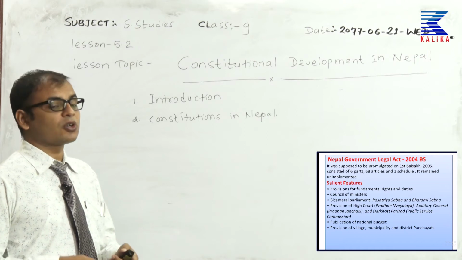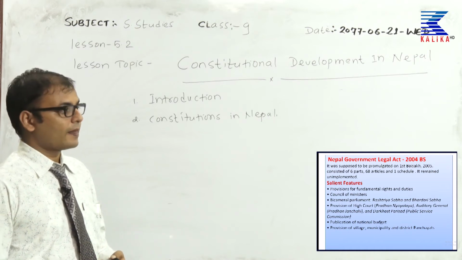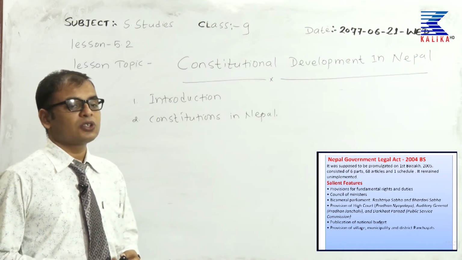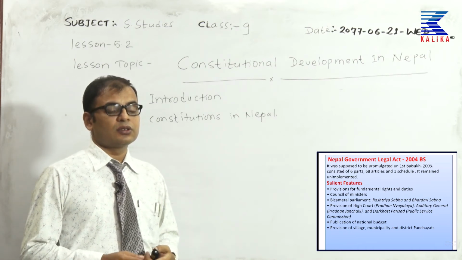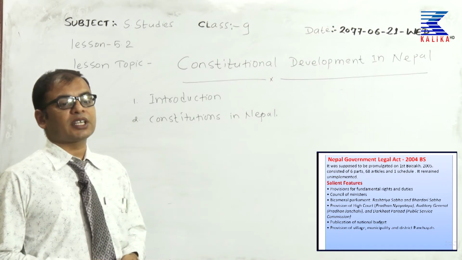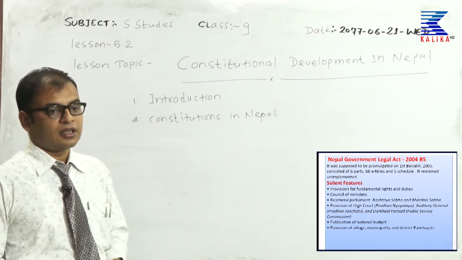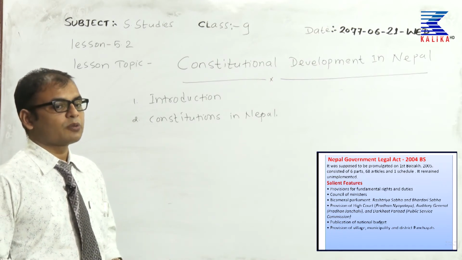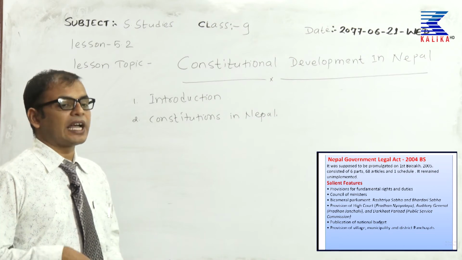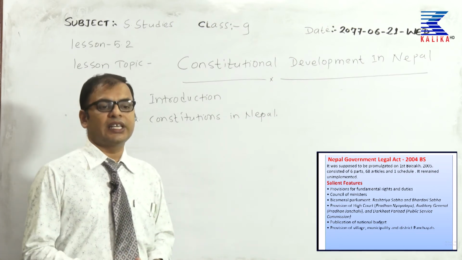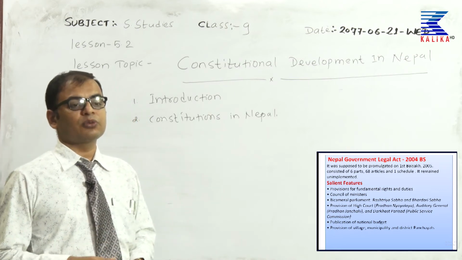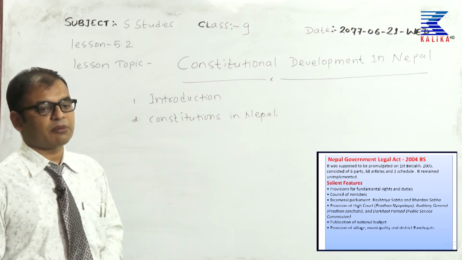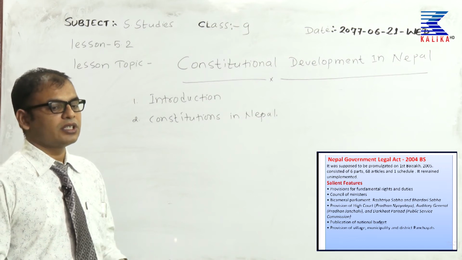It was supposed to be promulgated on 1st Baisakh 2005 BS, but because of pressure from other Ranas, Padma Shamsher had to resign forcefully. That is why this constitution became a constitution without implementation.